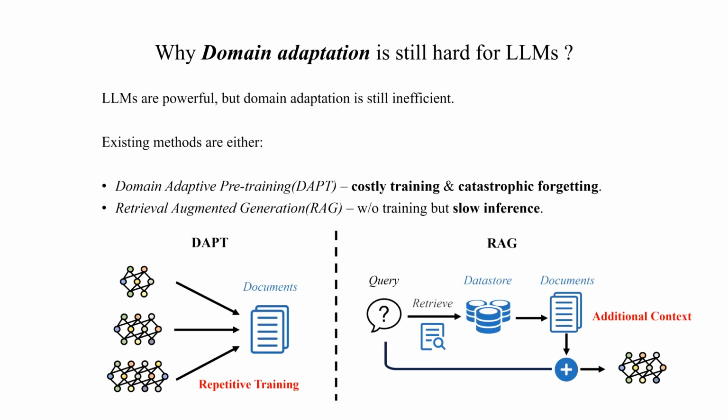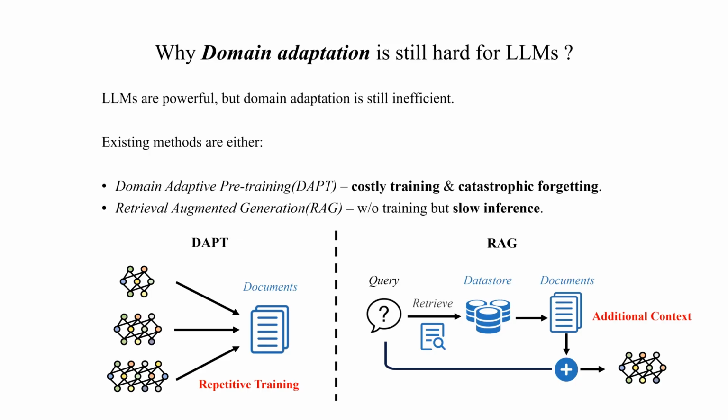Okay, but why do we need this? Domain adaptation for LLMs remains challenging because existing methods force us into difficult trade-offs. Domain adaptive pre-training, or DAPT, requires costly full-parameter training for each model separately and often suffers from catastrophic forgetting of general capabilities.